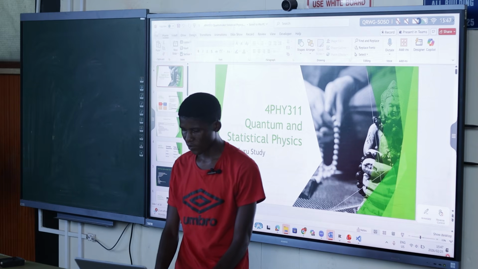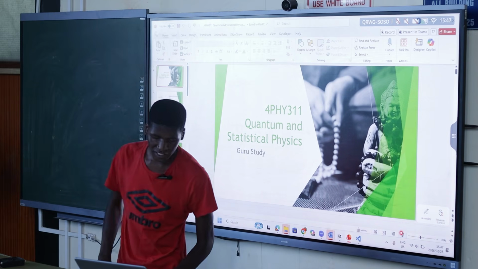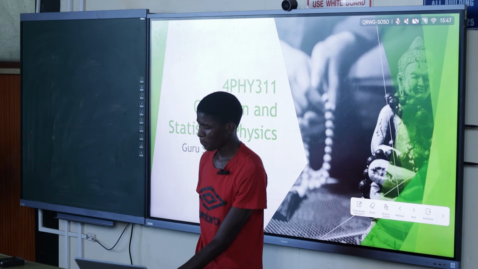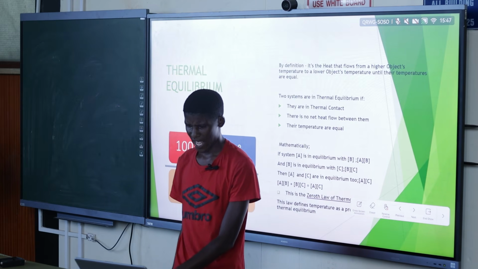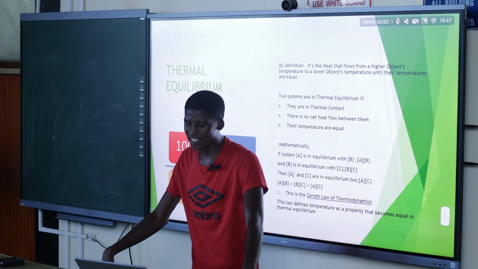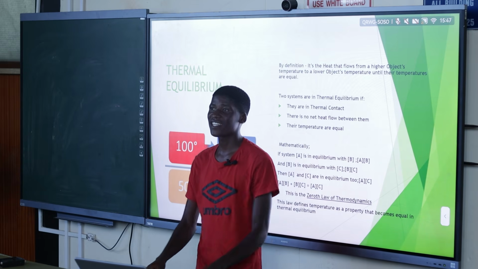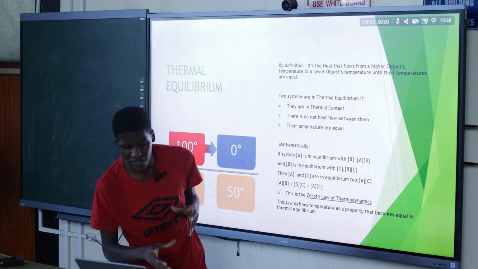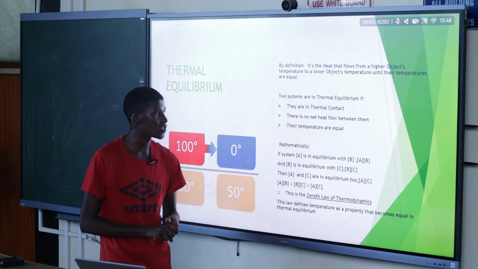Yeah, so we are doing quantum and statistical physics, but in this part we are only looking at the statistical physics part, right? Basically, the field of thermal physics is all dealing with heat and temperature. Everything about heat, everything about temperature, everything surrounding concepts such as heat and temperature and whatnot.